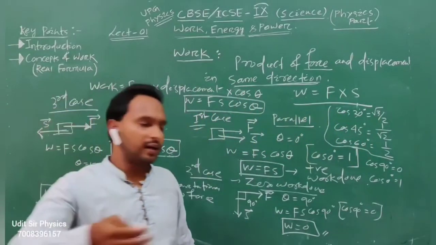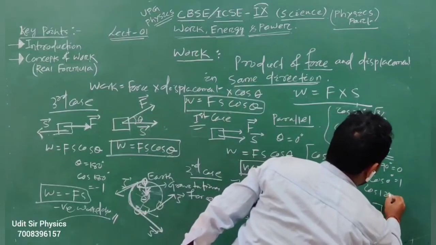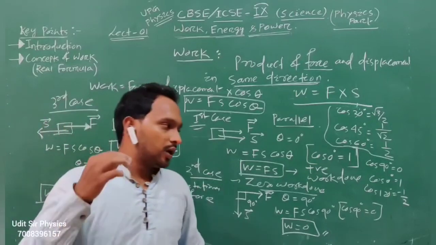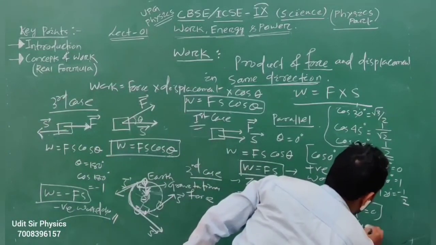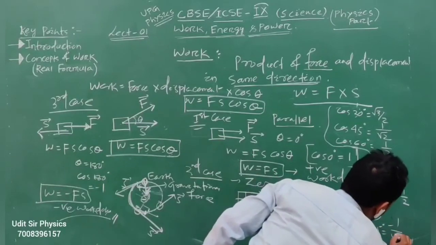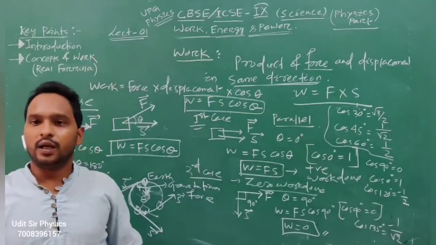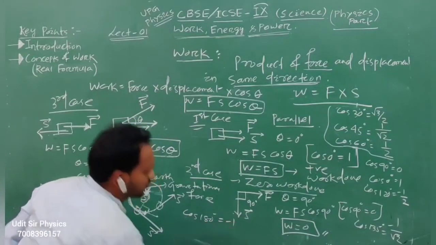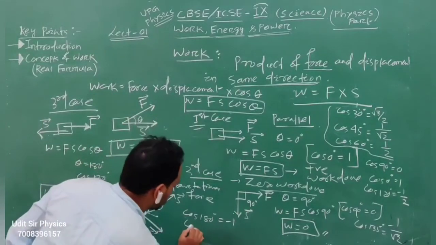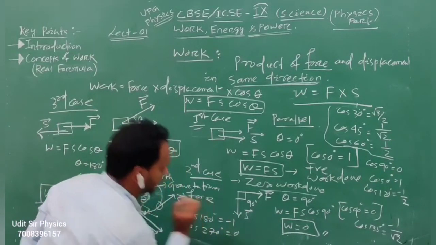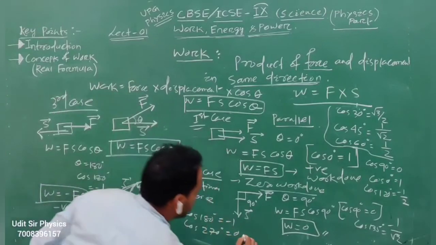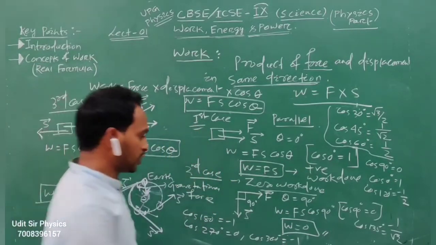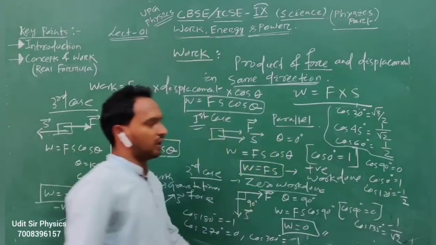Then cos 120 equals minus half. Cos 135 equals minus 1 by root 2. Cos 180 equals minus 1. Cos 270 equals 0. Then cos 360, sorry, cos 360 is 1. These are the values of cos.